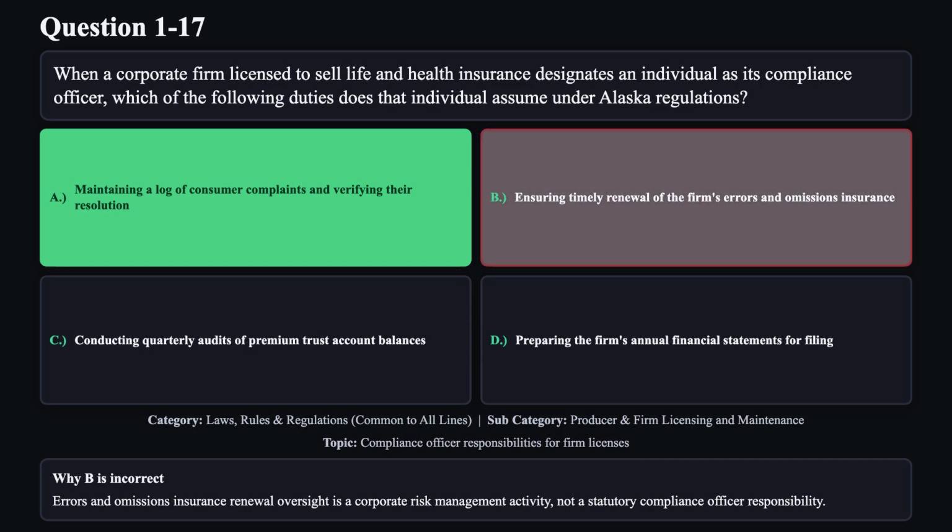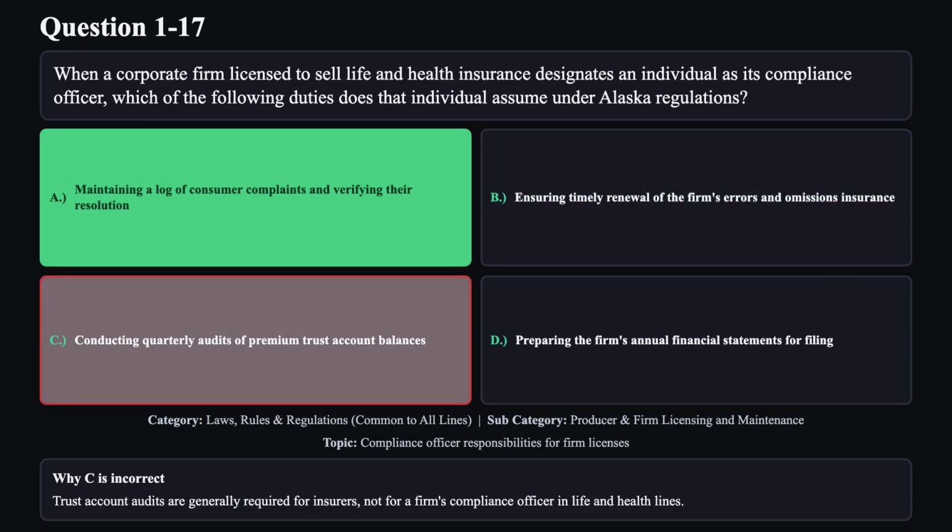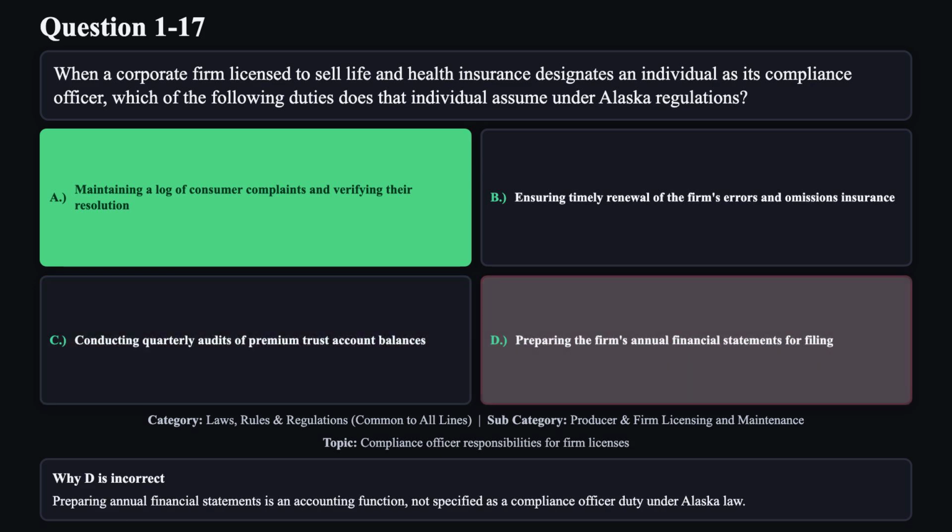Reason B is not correct. Errors and omissions insurance renewal oversight is a corporate risk management activity, not a statutory compliance officer responsibility. Reason C is not correct. Trust account audits are generally required for insurers, not for a firm's compliance officer in life and health lines. Reason D is not correct. Preparing annual financial statements is an accounting function, not specified as a compliance officer duty under Alaska law.